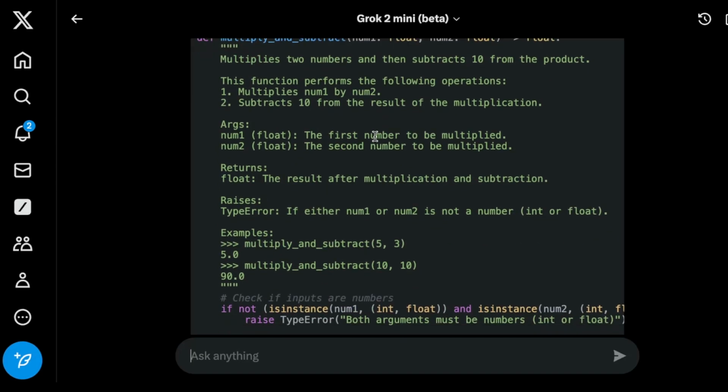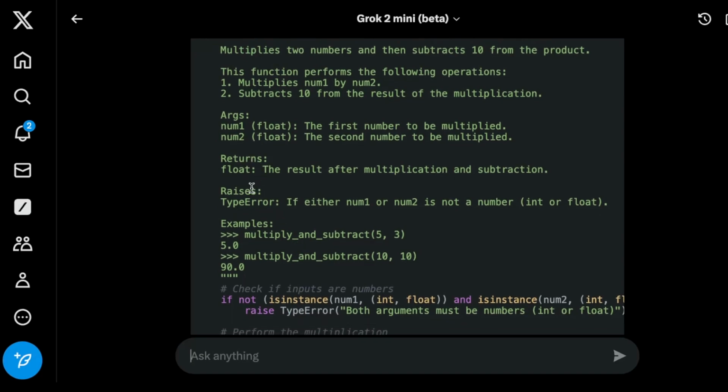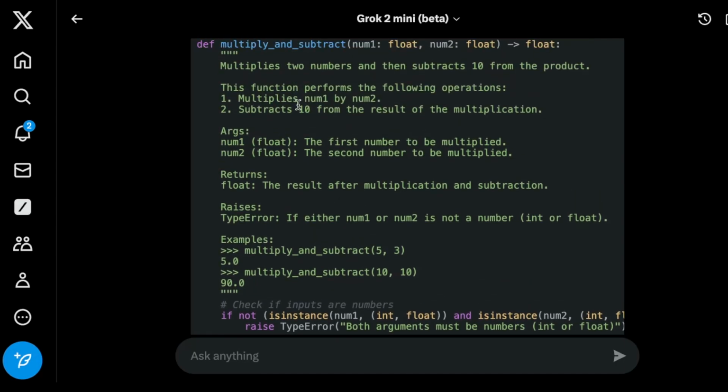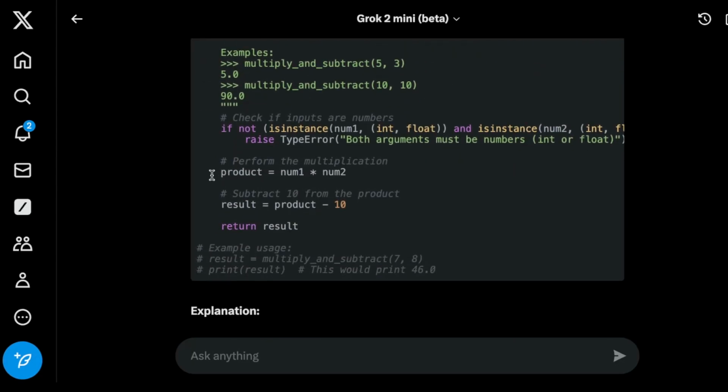All right, so we have this function. I can see that it gave me all the explanation here for the function, the arguments. It returns this, it raises, it even has a type error, which is really nice to see. It has an example as well. So that's a very detailed description for this function. I think these are okay. It even has the types, which is nice to see. All right, that's really cool.